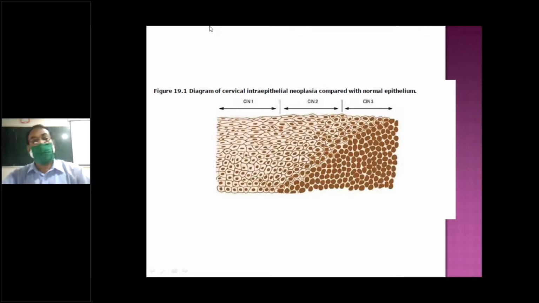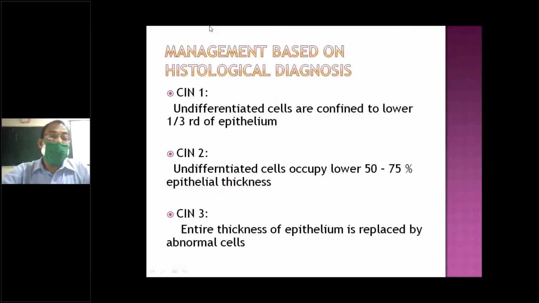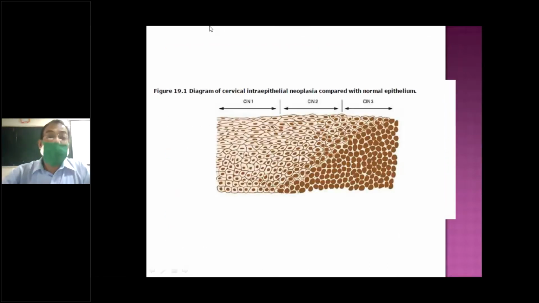This one is the basal layer. So CIN1, CIN2, CIN3. Here you will see the whole thickness of the epithelium: superficial, intermediate, parabasal, basal. In this one, all the thickness is normal.